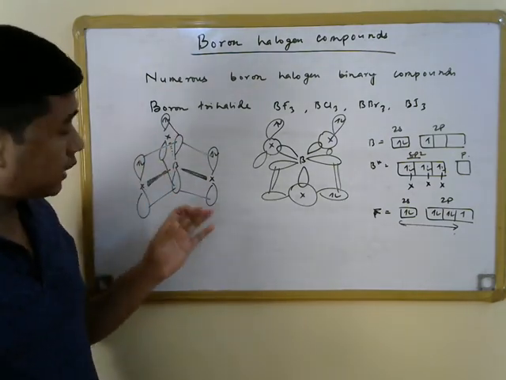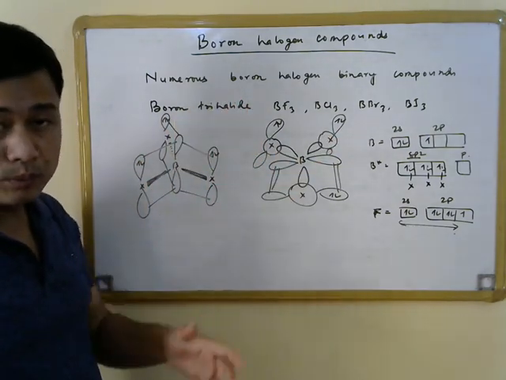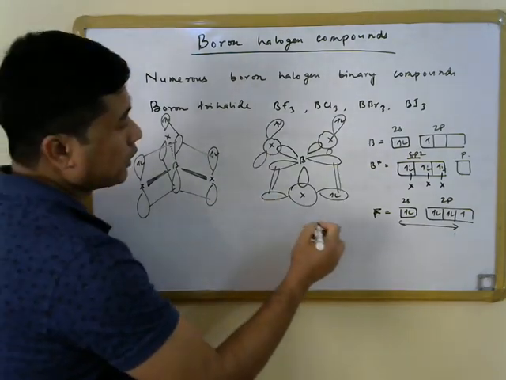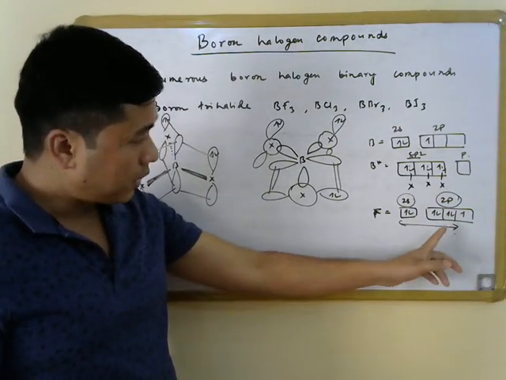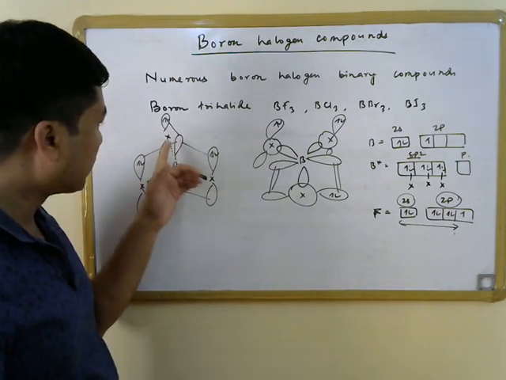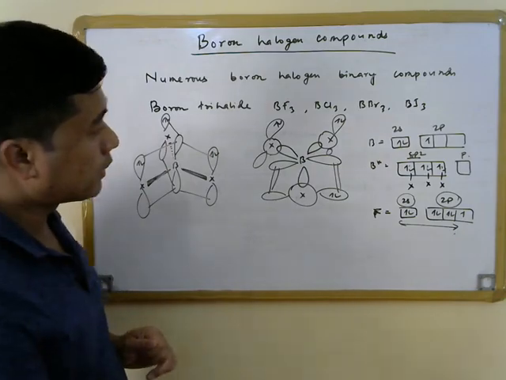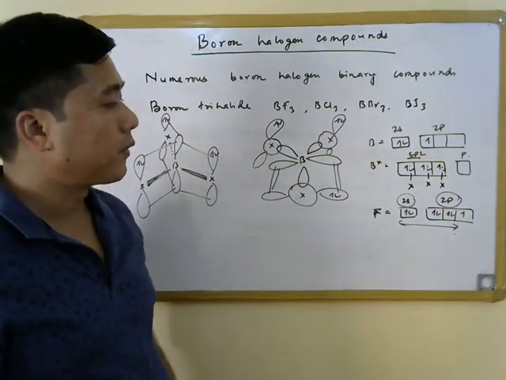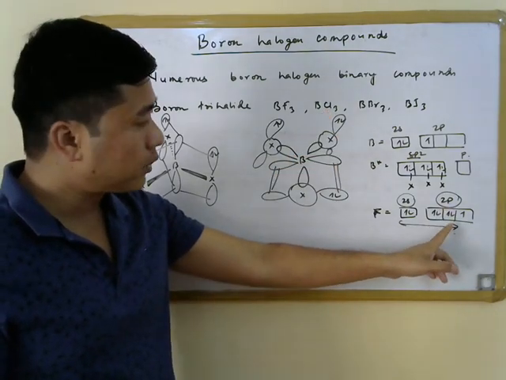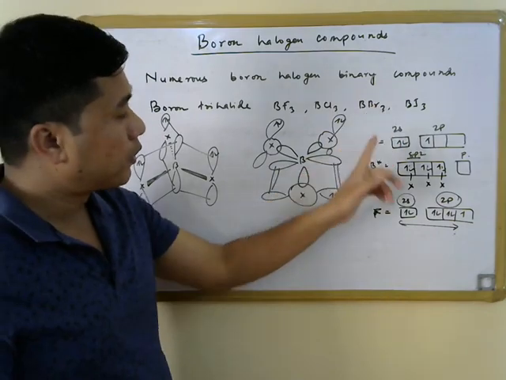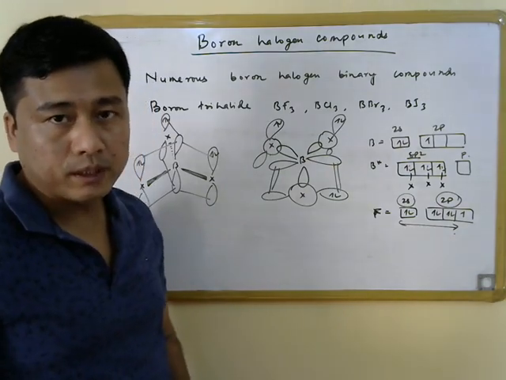Now the extent of this pi bonding is different in case of different halogens, or in case of different boron trihalides, because in case of fluorine, the p orbital which carries these lone pairs of electrons and forms this p pi interaction with the boron 2p orbital is a 2p orbital, while in case of chlorine, the orbital which contains this lone pair of electrons is going to be a 3p orbital, while for bromine it is going to be a 4p orbital, and for iodine it is going to be a 5p orbital.